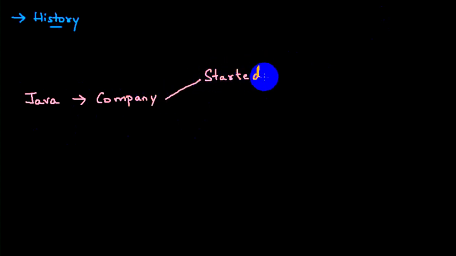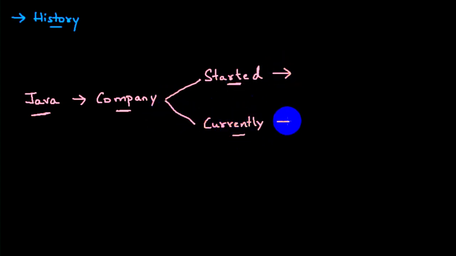One question is, Java was introduced by a company. Java was started by a company. Now, which company started Java? Any idea? Which company started Java, guys? Java is a programming language and it was started by a company. Which company started Java? Any idea? And who owns it currently? Who owns it presently? There is one more company. Can you think and tell me?